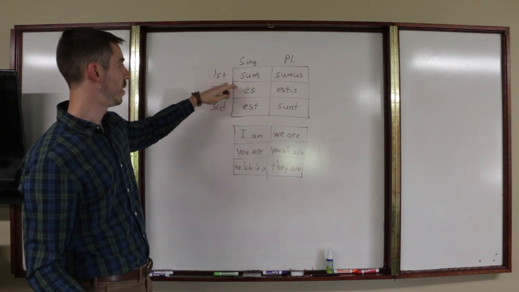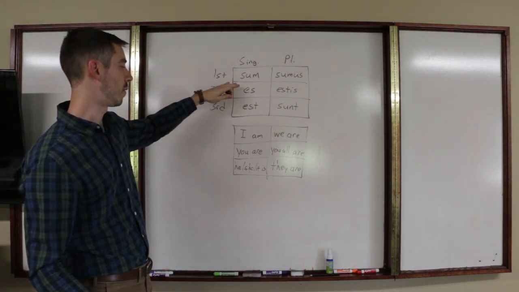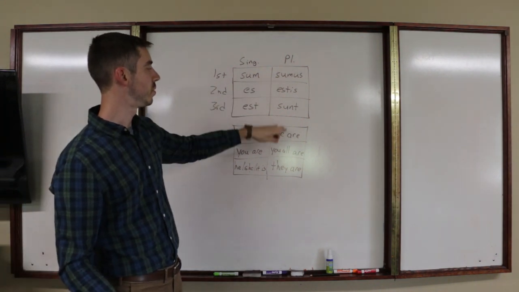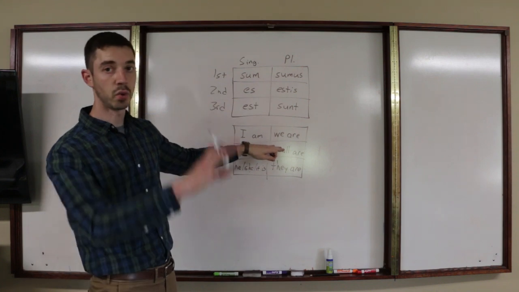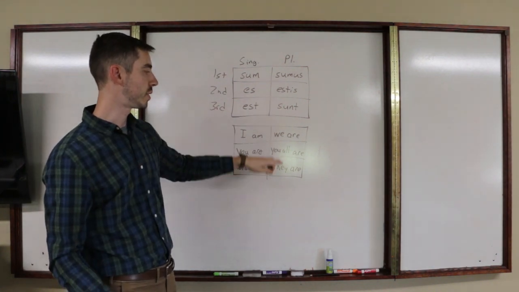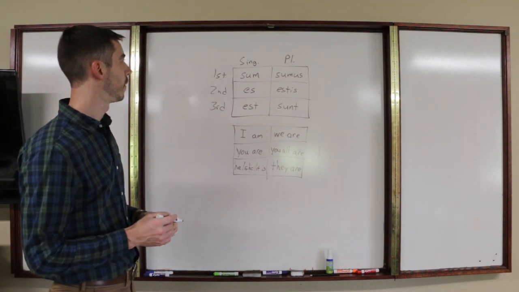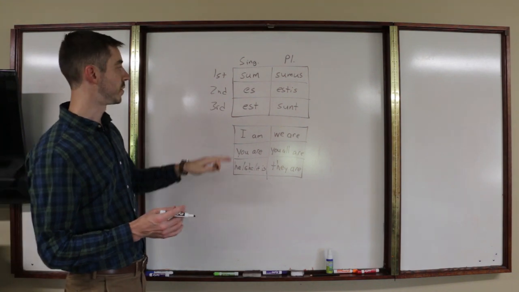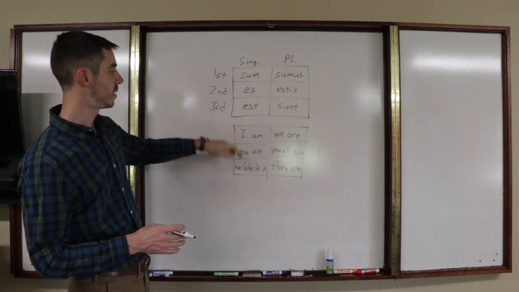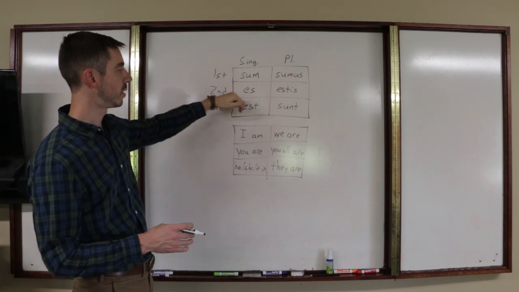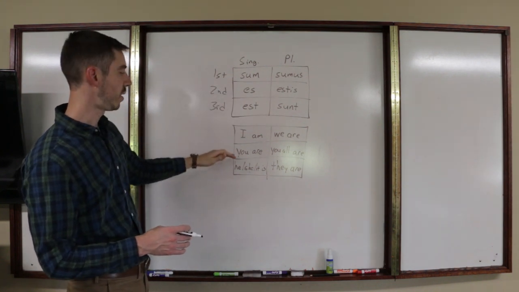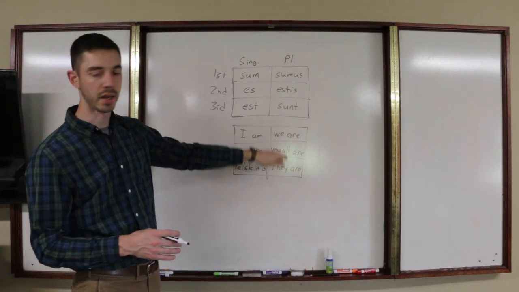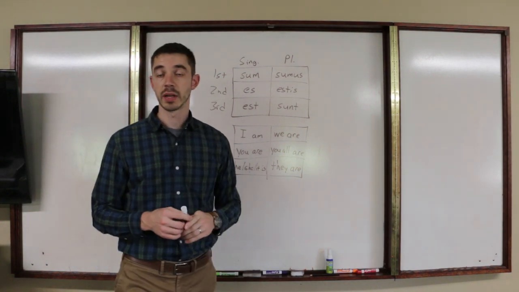Sum, I am. Es, you, singular, are. Est, he, she, or it is. Sumus, we are. Estis, you all are. And sunt, they are. So that is the chart of the being linking verbs. And just a reminder, we have 6 because we have to have singular and plural. So we have to have I, you, he, she, or it, we, you all, they, the singular and the plural. And so that is the being linking verbs.